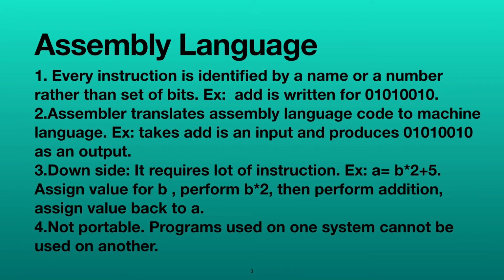Then it performs b multiplied by 2 and stores the result. Then it adds that result to 5, and then the final result is allocated to variable a. So nearly four steps are performed. So this again becomes tedious. For a simple equation, so many lines of code have to be written.